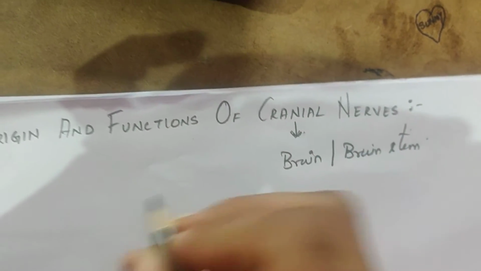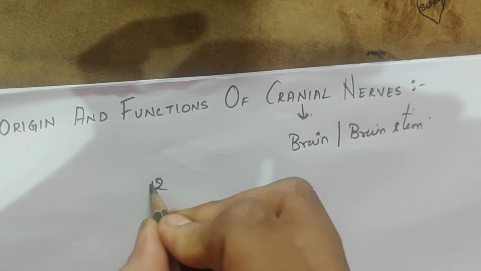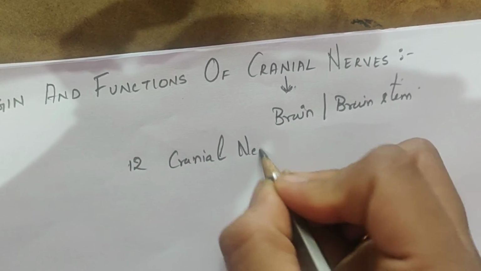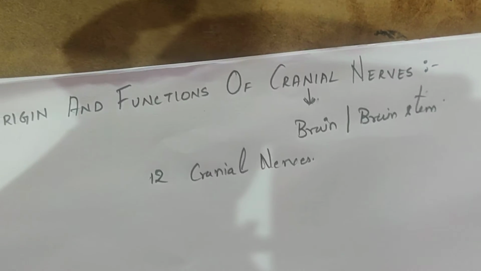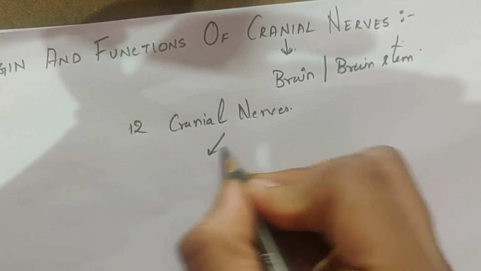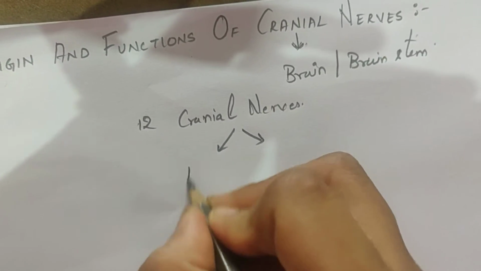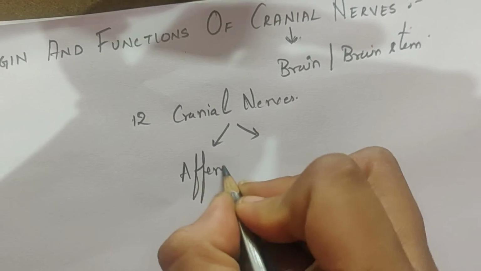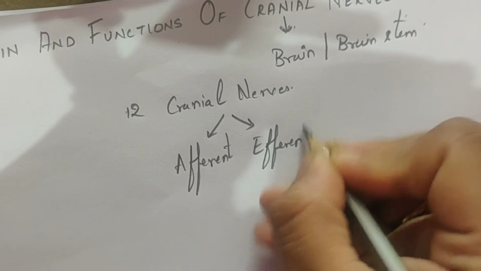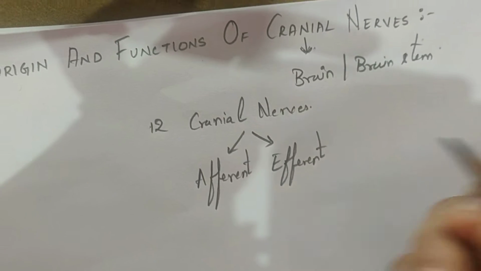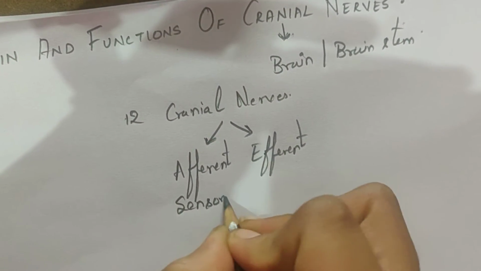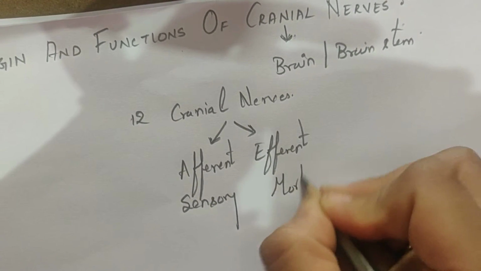We have a total of 12 cranial nerves in our body, and in these cranial nerves there are two types, that is the afferent and the efferent. That is the sensory and the motor.